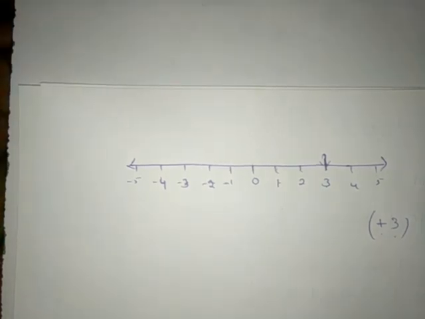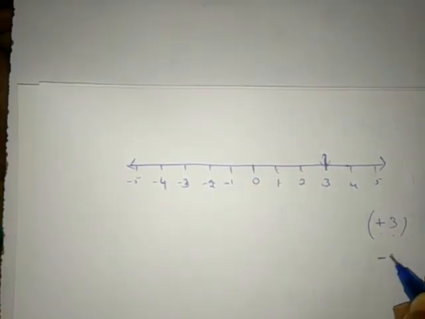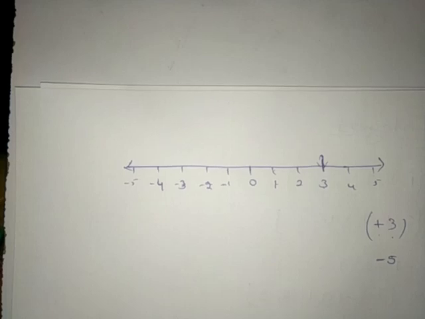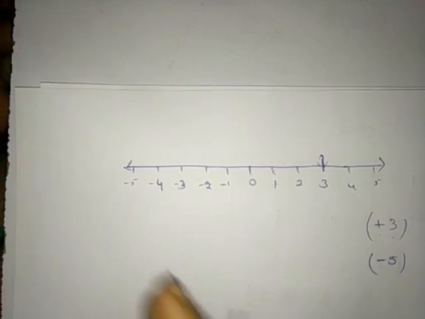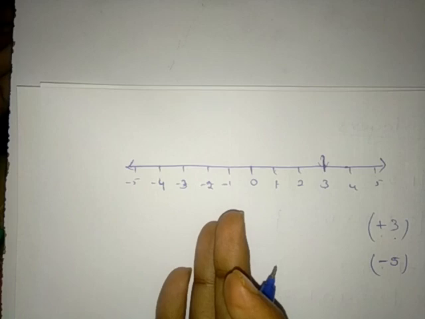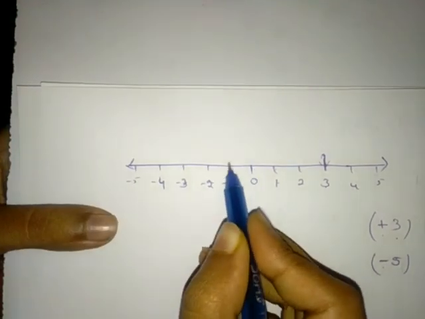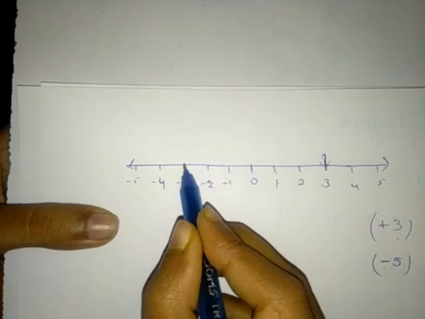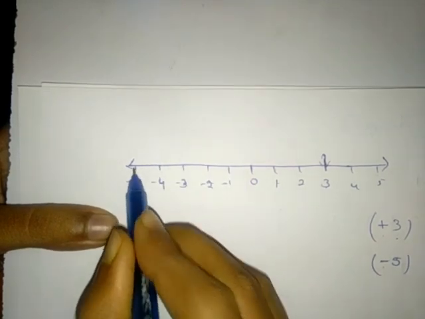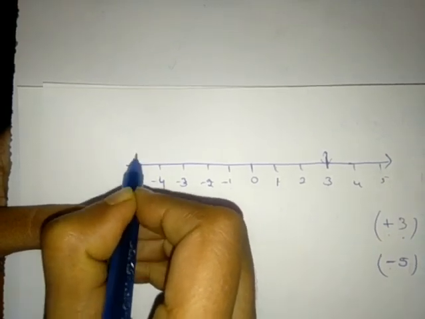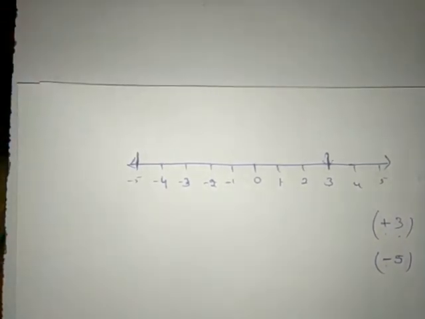Next, if I want to move -5 steps, minus means we should move from 0 to the left side. That is from here: 1 step, 2 step, 3, 4 and 5. Right? Here we are getting it. I moved -5 steps from the 0. This is how we need to mark numbers on the number line. Next we will solve examples.